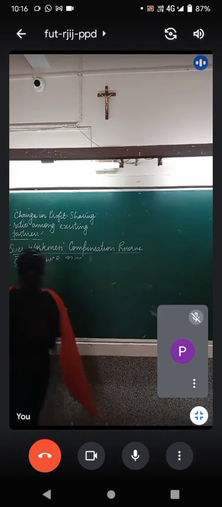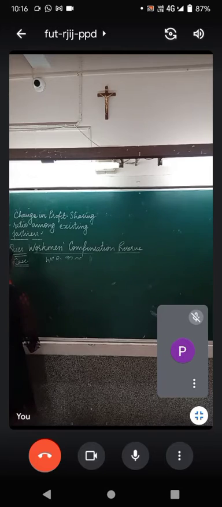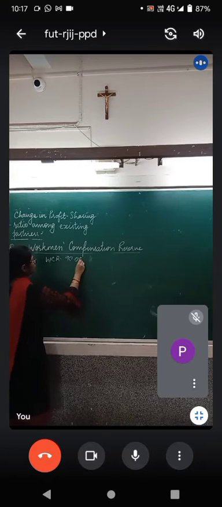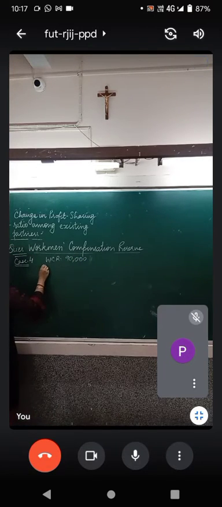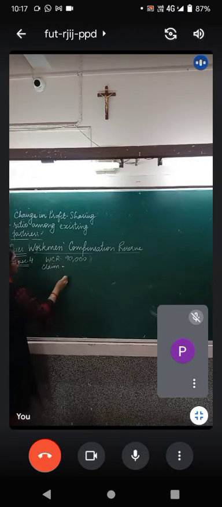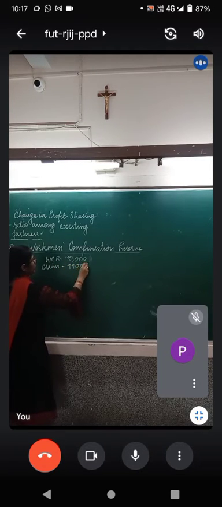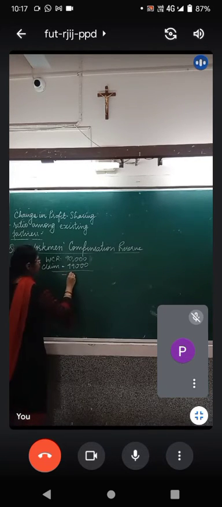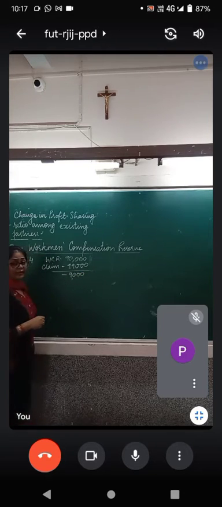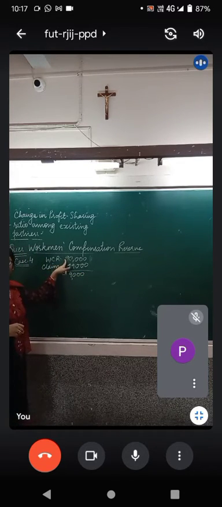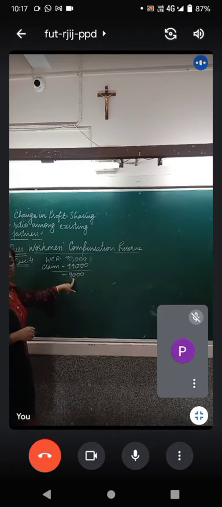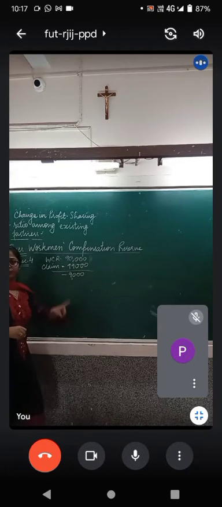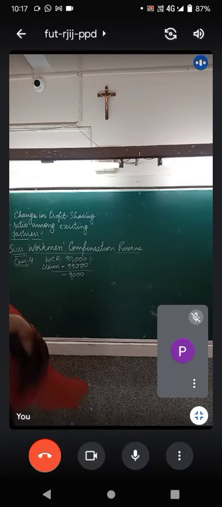The situation has changed and the workmen compensation reserve continues to be rupees 90,000 only, whereas the amount of claim was 99,000. Do you see any amount left in the reserve? No. Rather, we have a negative balance of rupees 9,000. Right? 90,000 we already had in the reserve, but what we had to pay was rupees 99,000. How much is there that we have to pay extra? This rupees 9,000. Now let's see how we are going to adjust this.